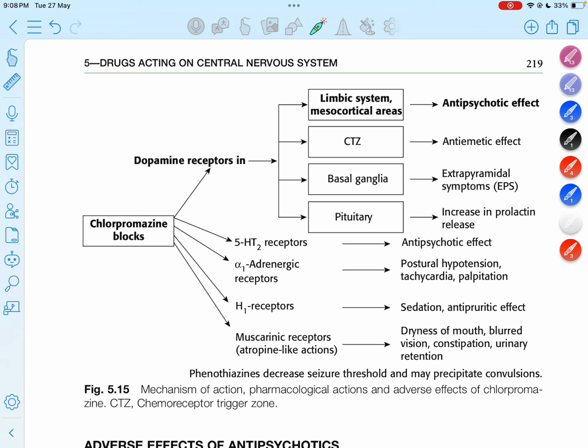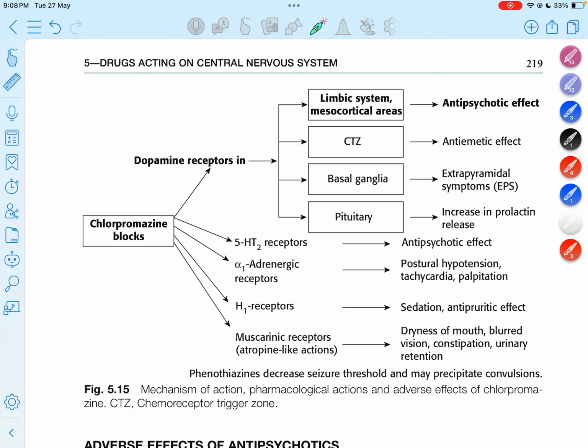When dopamine is blocked in the basal ganglia, extrapyramidal symptoms are seen, like Parkinson's type of symptoms. If dopamine is blocked on the pituitary, there is an increase of prolactin release, and that leads to infertility and galactorrhea in the female, and gynecomastia in the male.